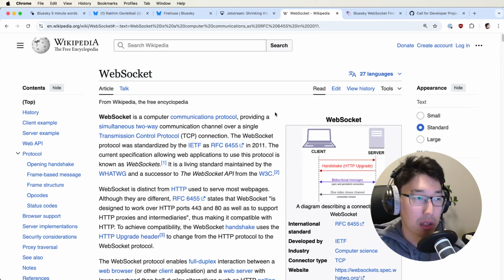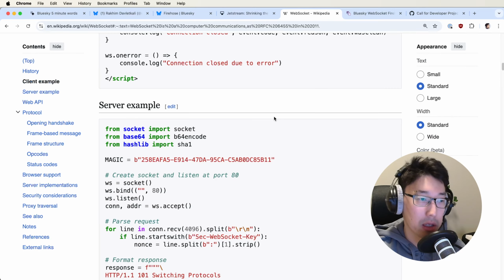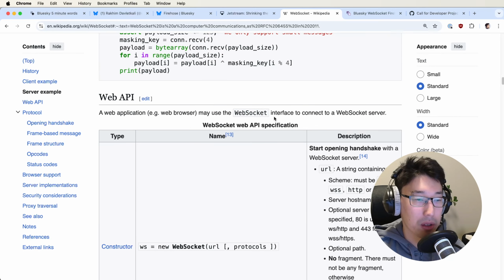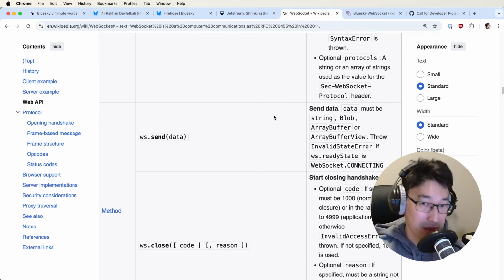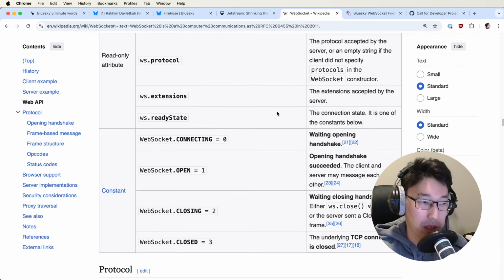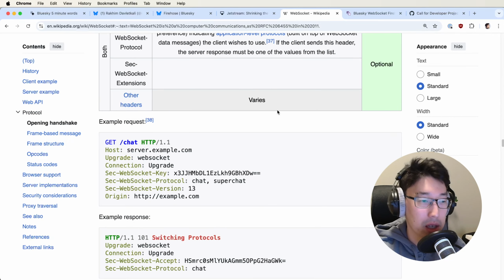The way you get a WebSocket connection is you have to first ask the server if it's even capable of it or if it's accepting this kind of connection, and then ask to upgrade your HTTP connection to a WebSocket. And for this, you need at least HTTP 1.1, which probably everybody has now, every single system.